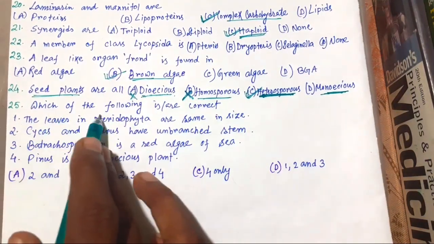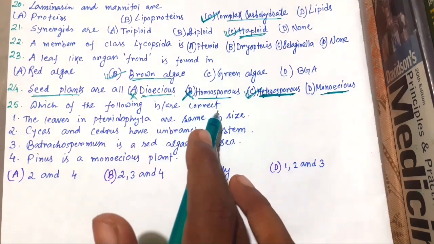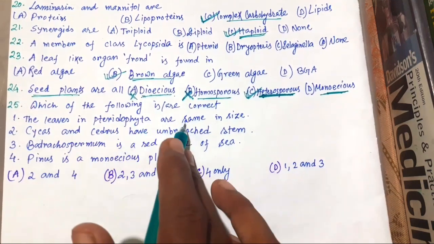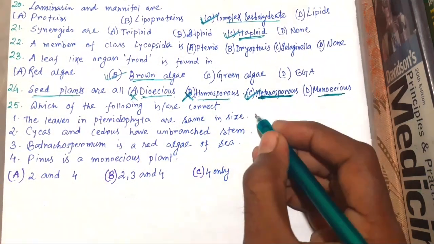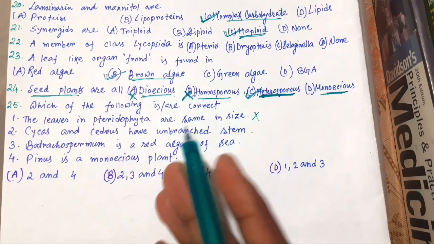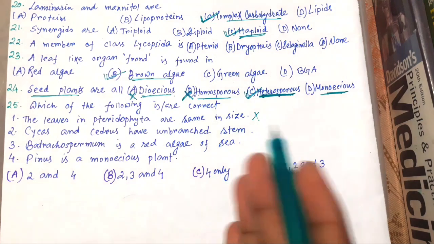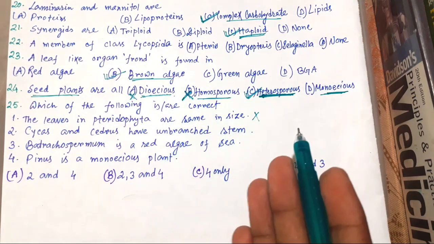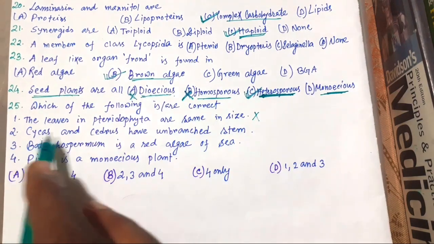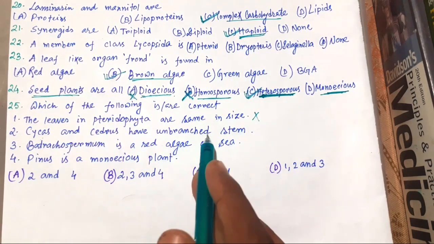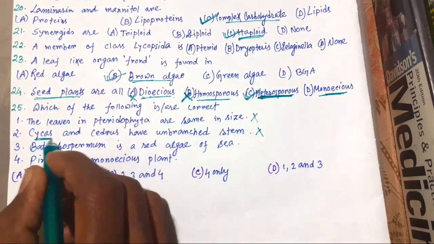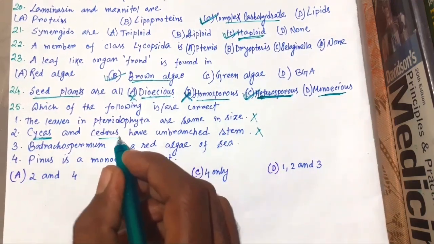25. Which of the following is or are correct? The leaves in Pteridophyta are same in size. This is not correct because leaves of Pteridophyta may be small, as in Selaginella, and in case of fern they are very large. So they are not same in size. Cycas and Cedrus have unbranched stem. This is also wrong because only Cycas has unbranched stem. Pinus and Cedrus have branched stem.